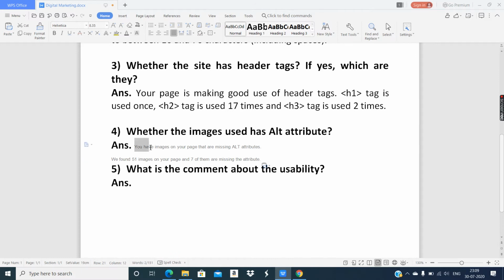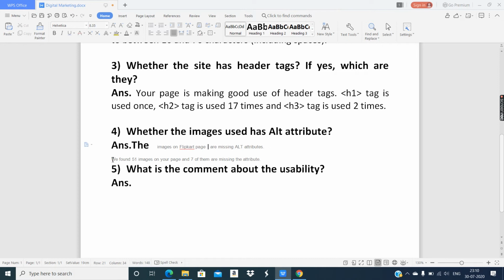We have to write flipkart.com, or simply the website, images or simply the images on your page on the Flipkart page are missing alt attributes.